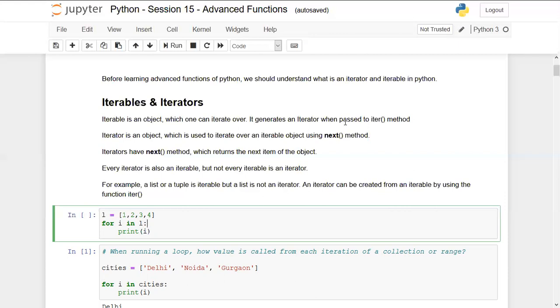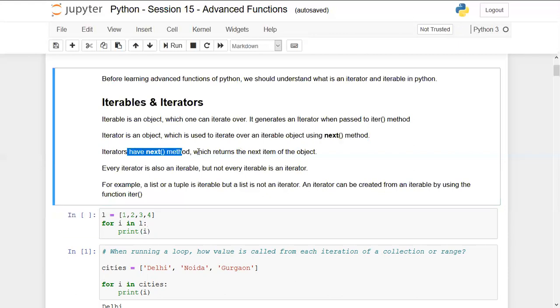Now we should continue to read about the theory. So an iterator is an object which is used to iterate over an iterable object using the next method. Iterators have a next method which returns the next item of the object. Every iterator is also an iterable, but not every iterable is an iterator. So this is important: we can also iterate directly on iterator objects, but not every iterable is an iterator.